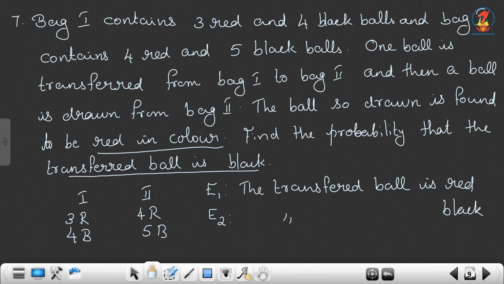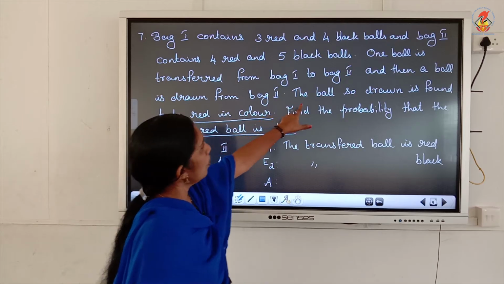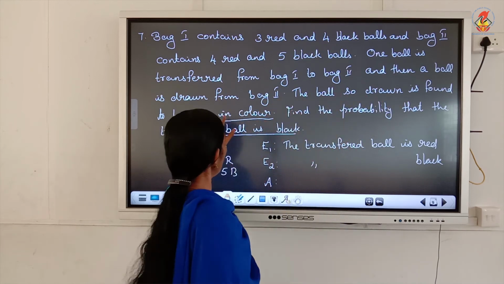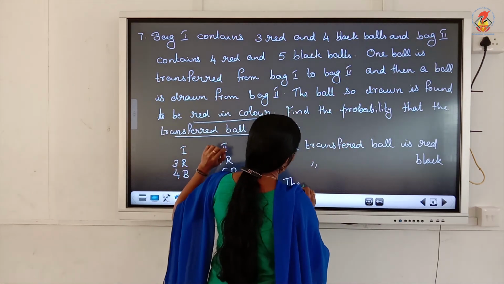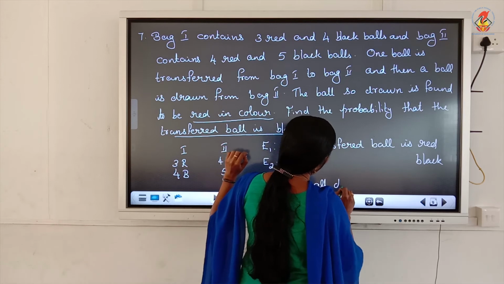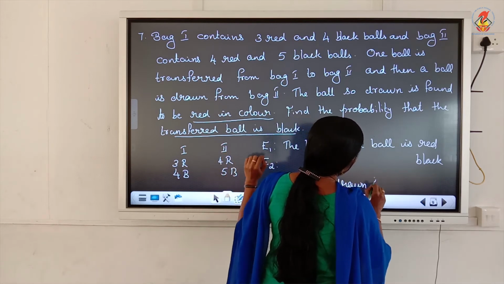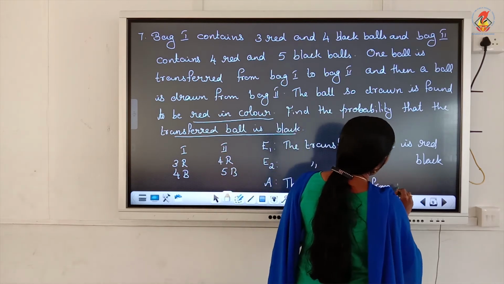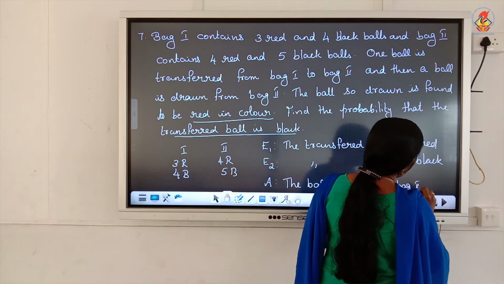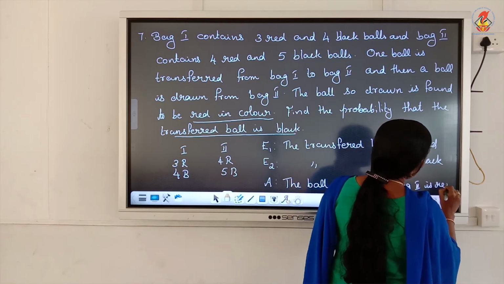Okay. Now what is A? A means the ball drawn from bag 2 is red in color.